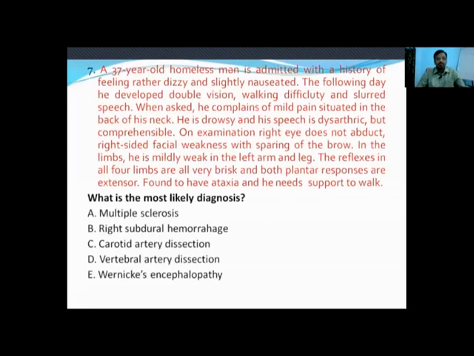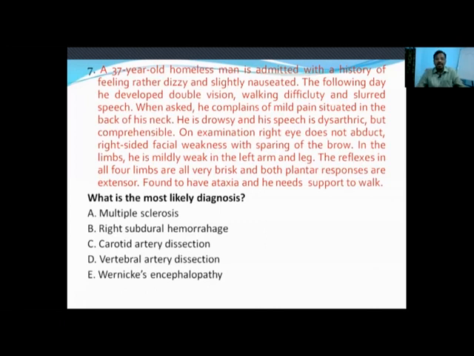Okay. Next question. 37-year-old homeless man admitted with history of feeling dizzy and slightly nauseated. The following day, he developed double vision, walking difficulty, and slurred speech. When asked, he complains of mild pain situated in the back of the neck. He is drowsy and his speech is dysarthric but comprehensible.